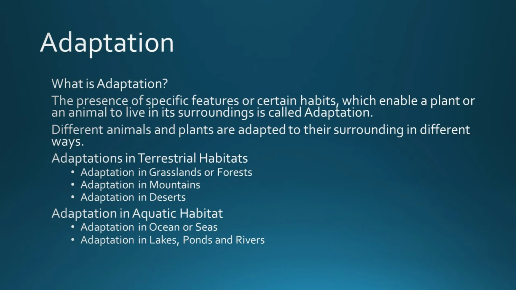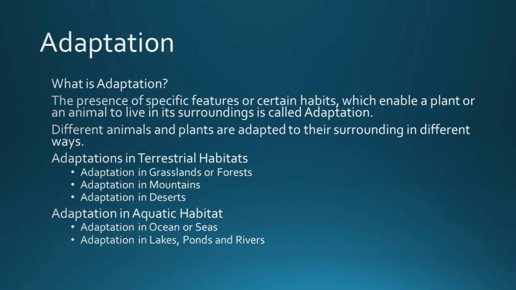Now, here we will discuss the different habitats and how the animals and plants survive there. First, adaptation in terrestrial habitat. In terrestrial habitat, we will see adaptation in grasslands or forests. So, in grasslands and forests, how plants are growing, surviving and how animals are surviving, we will see in the further part. Second, adaptation in mountains. So, how plants and animals are adapted to live in mountains and how plants and animals are adapted to live in deserts.